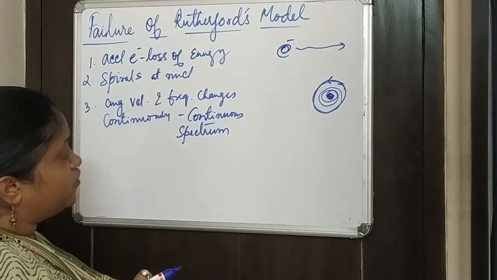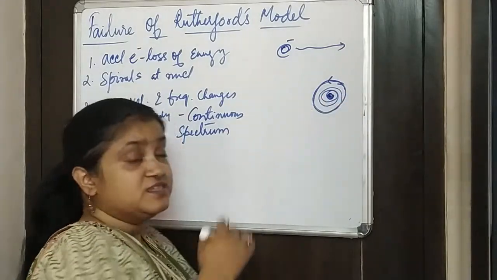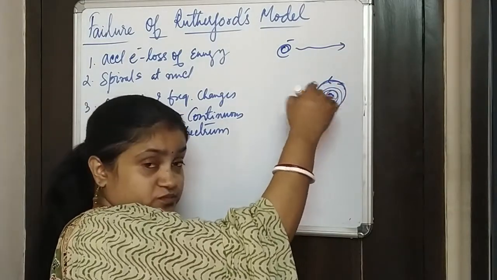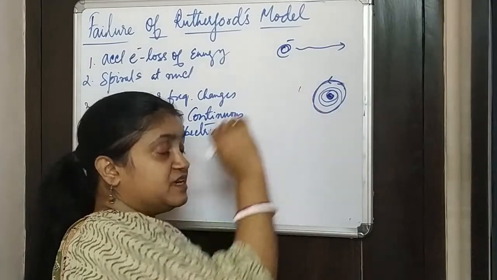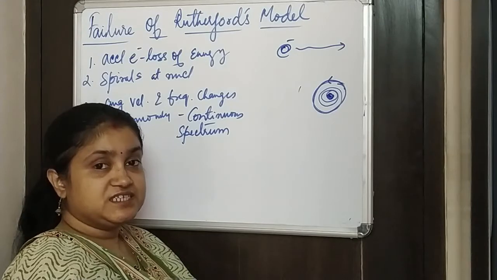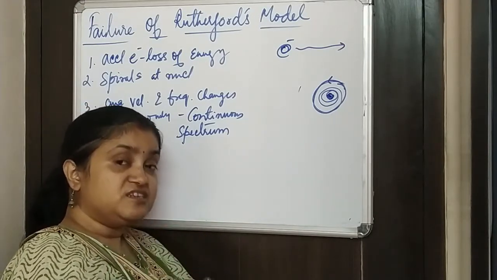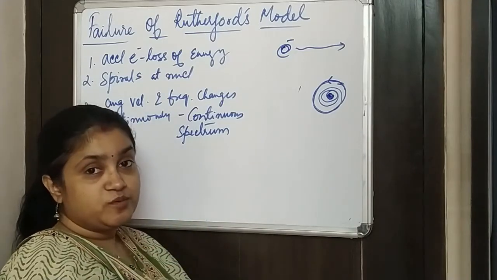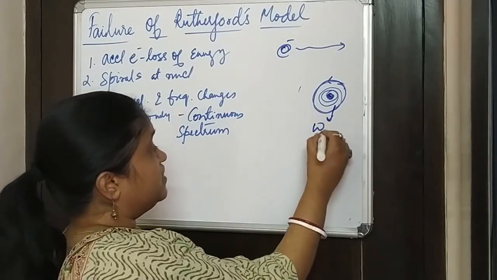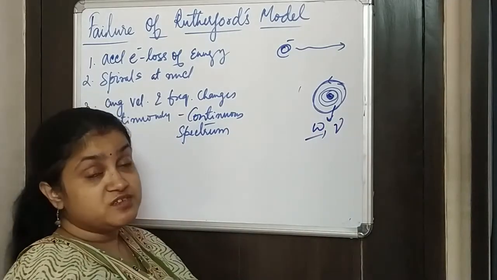The second very important thing is, if the electron must spiral and slowly fall inside the nucleus by losing energy while radiating electromagnetic waves, then its angular momentum must continuously change. If the angular velocity omega continuously changes, then the frequency also continuously changes.